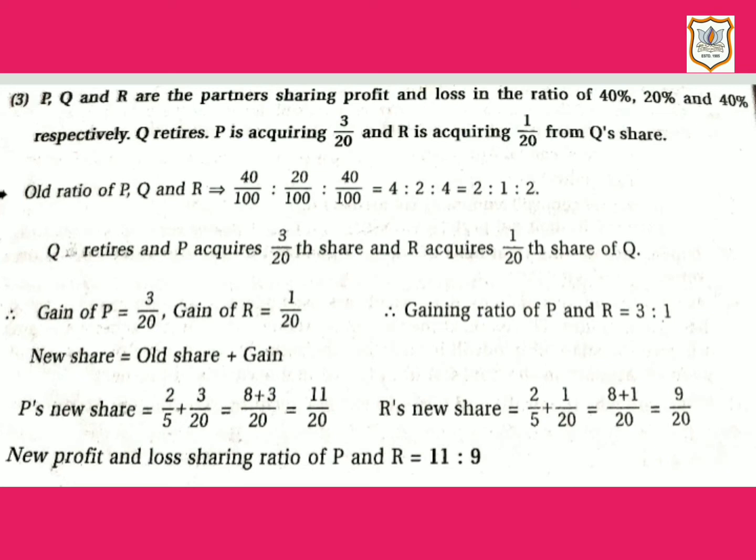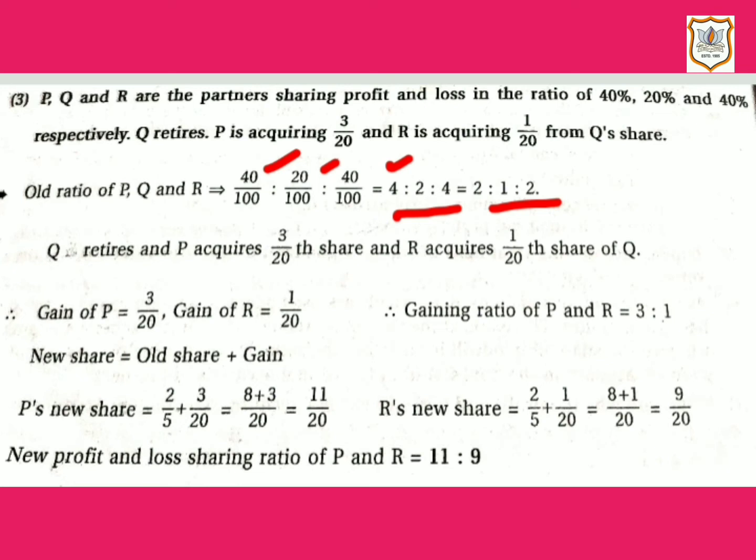Here, old ratio of P, Q and R is given. Here it is given that 40% of P, we can also write it as 40 upon 100. Then 20% means 20 upon 100. And again 40%, that is 40 upon 100. So here ratio would be 4:2:4. If we cancel it out with common factor 2, we will get 2:1:2. So 2:1:2 is old ratio.